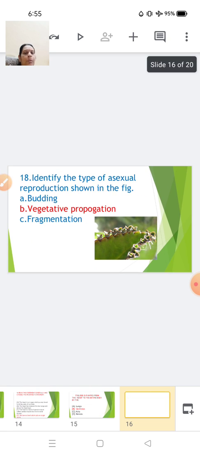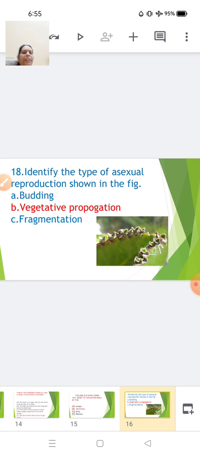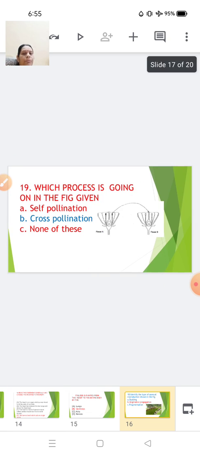Again, please read the question properly. Identify the type of the asexual reproduction which is shown in the figure. So here you can see this is a leaf of bryophyllum, and from the margin of the bryophyllum leaf you can see how the new plants are coming out. So which type of asexual reproduction it is? It is budding, vegetative propagation or fragmentation. So the answer is vegetative propagation.